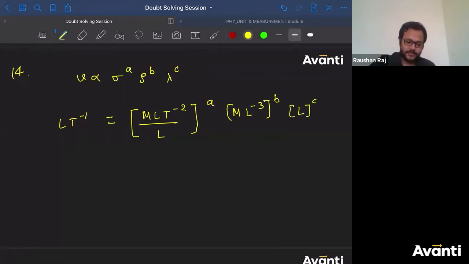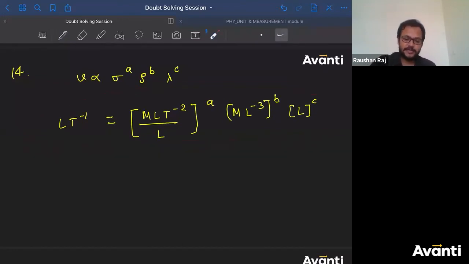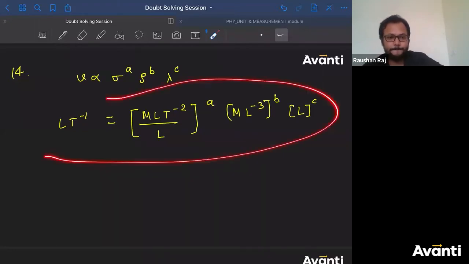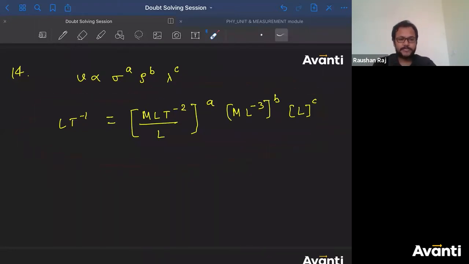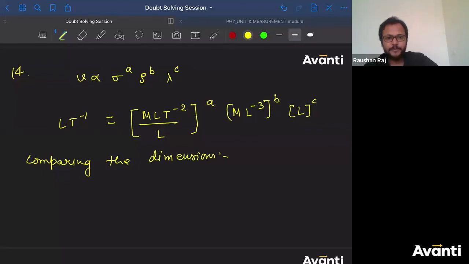Guys, do you have any doubt in this part? Click yes if you have understood this part. बच्चा लोग, click yes if you have understood this part. Thank you. बहुत बढ़िया. Now let us compare the dimensions. Comparing the dimensions. All right. No problem, Vasavesh. Thank you for notifying. Try to take care of your health. All right. बहुत बढ़िया. Take care बच्चा.